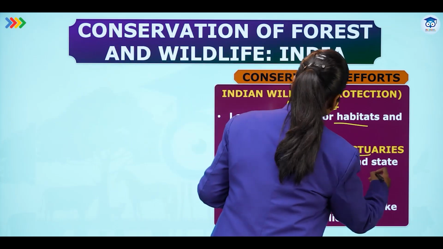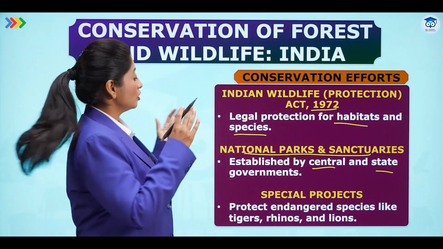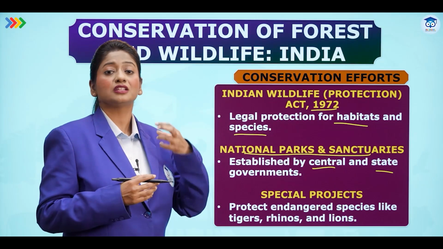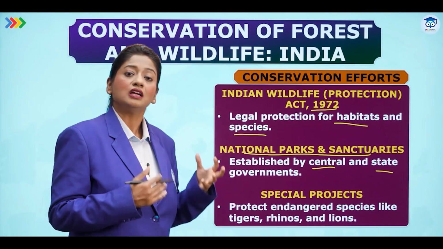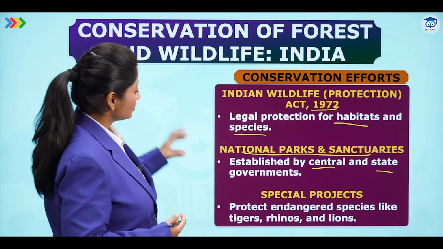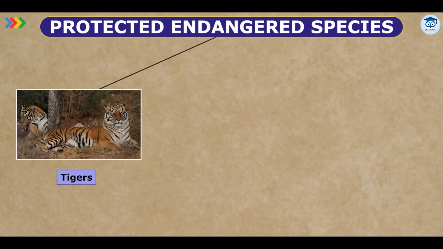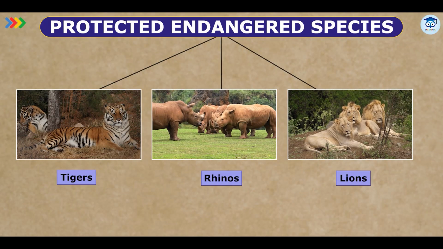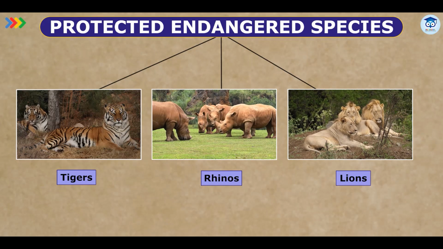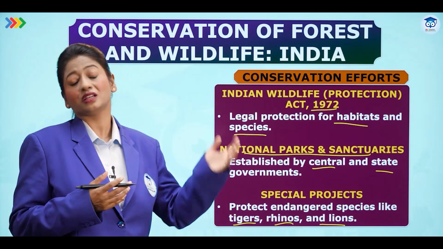So here you go. Central and state governments are responsible for making these places sanctuaries and making sure that whatever requirements a particular national park or sanctuary has are met, right? Then special projects, apart from this, protect endangered species like tigers, rhinos and lions. Especially these are some of the species which are illegally poached and killed for their skin or a particular body part, which is then sold in the market.